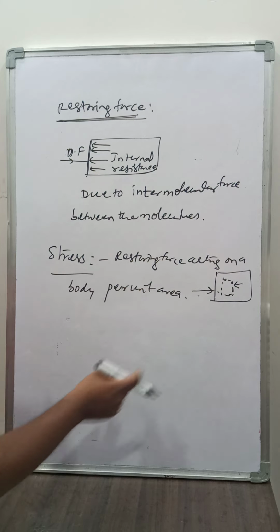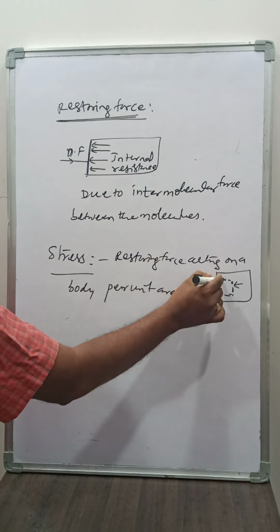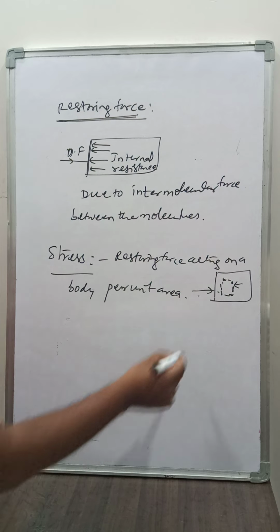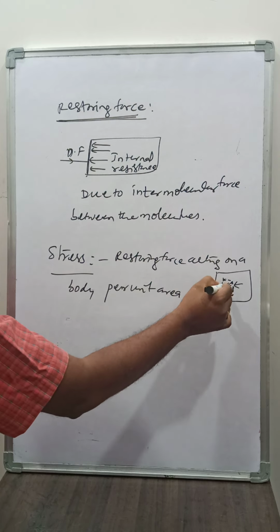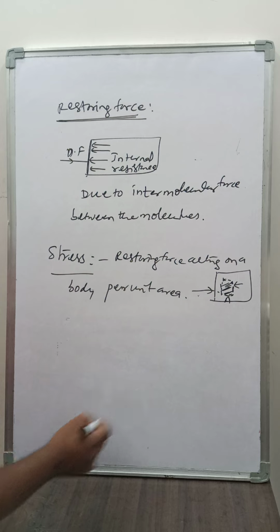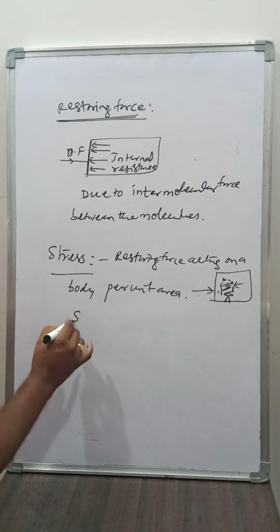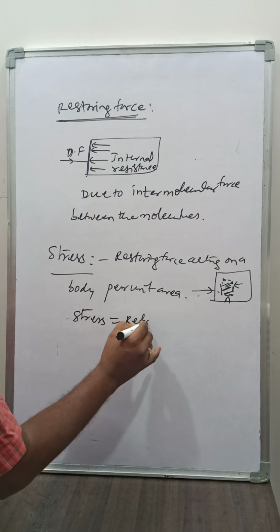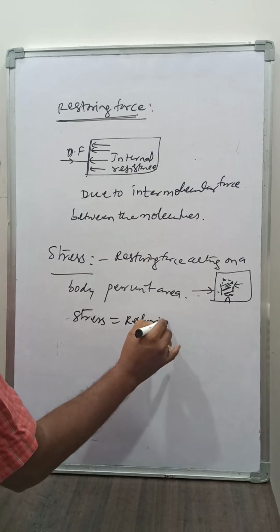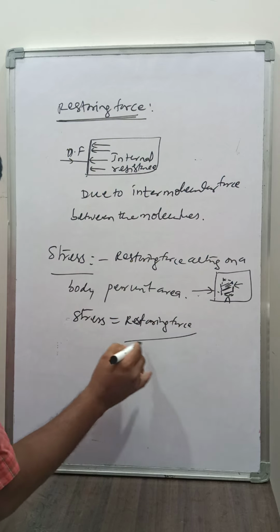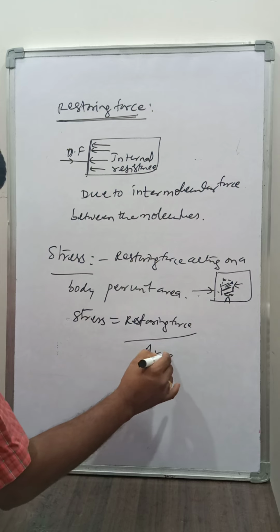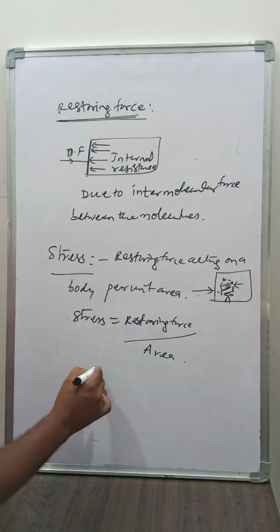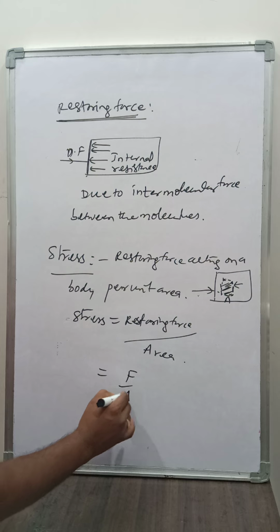Whenever we give a deforming force, a restoring force is developed inside the body per unit area. That is called stress. So stress is equal to restoring force by area, so stress is equal to F by A.